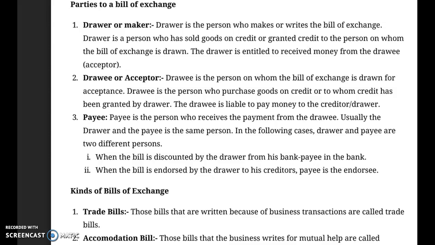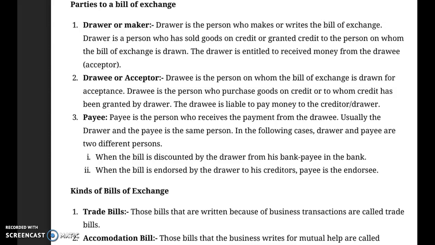So drawer is known as the person who has to receive the money and who has sold the goods on credit or who has granted credit to whom? To the other person, that is the buyer. Why is he called the drawer? He is called the drawer because he has to draw the bill of exchange. Draw means that he has to write the bill of exchange, so he is called the drawer. So I hope you understand. Drawer is the first party who is the seller of the goods on credit and who has to receive the money from whom? From the drawee, that is the acceptor of a bill of exchange.